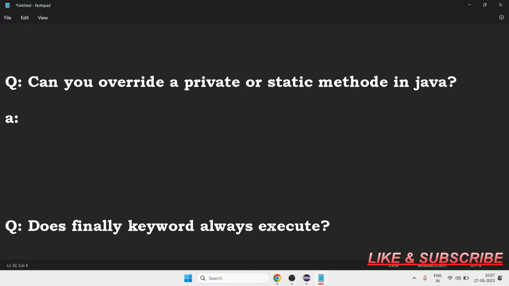Like somebody asks you, do you know about method overriding? You will say yes. Then after that he will ask you, can a private method be overridden? So no, we cannot override a private method. The shortest answer, so that you will not get confused: we can't override the private method.